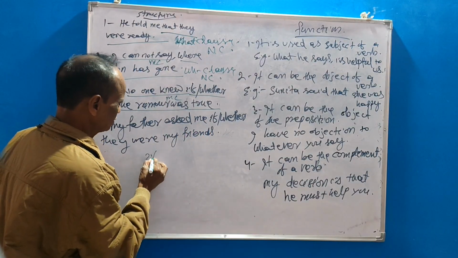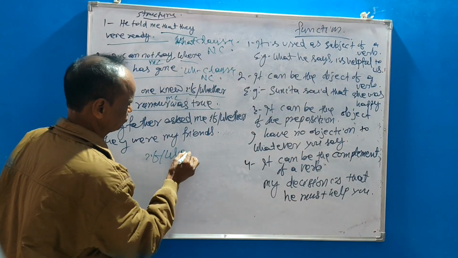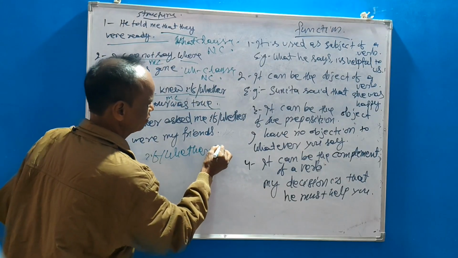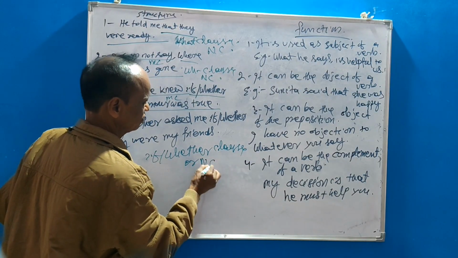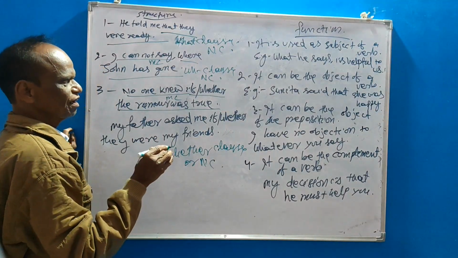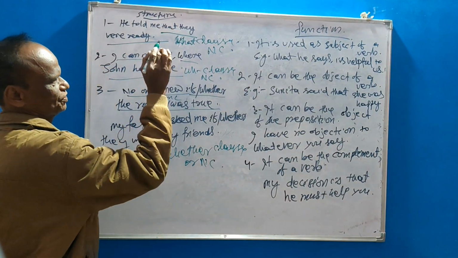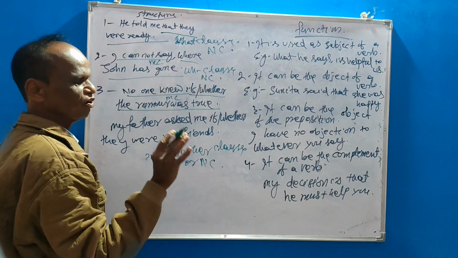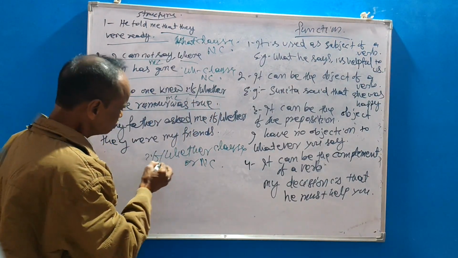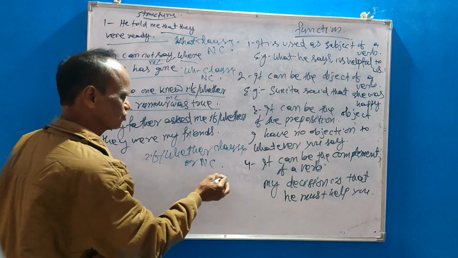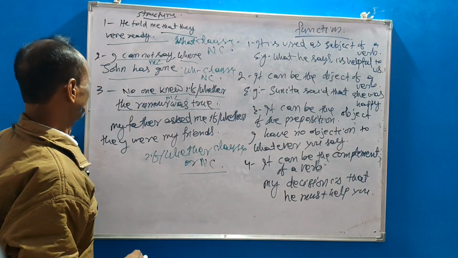It is known as if whether clause or noun clause. When a subordinate clause or say dependent clause begins with if whether, that is known as if whether clause or say noun clause.